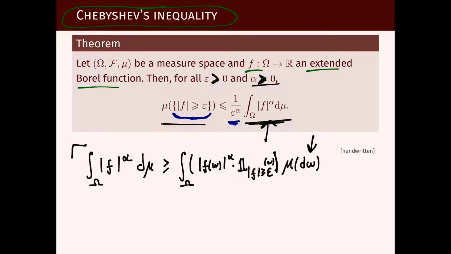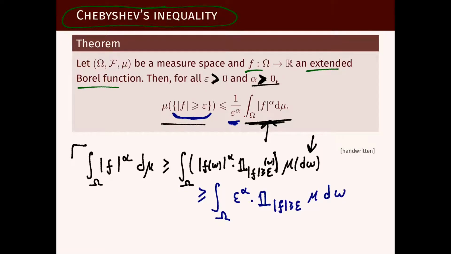And when the indicator is 1, this function here is actually larger than epsilon. So in both cases, this function being integrated is larger than or equal to epsilon to the alpha times the indicator that the absolute value of the function is larger than epsilon.